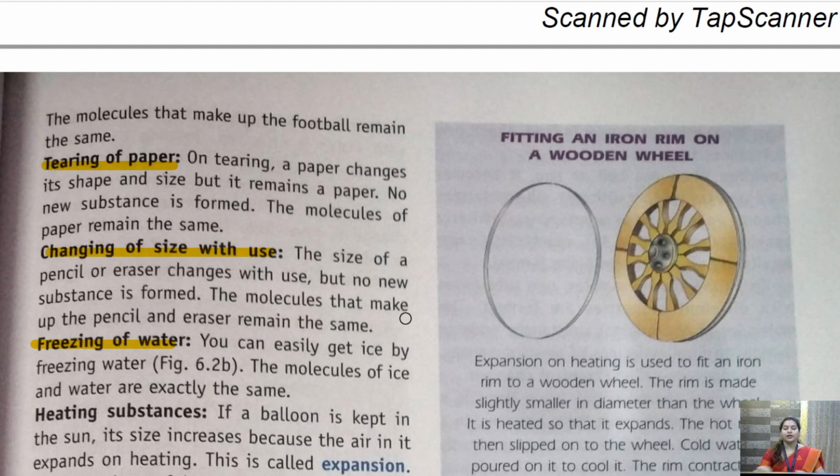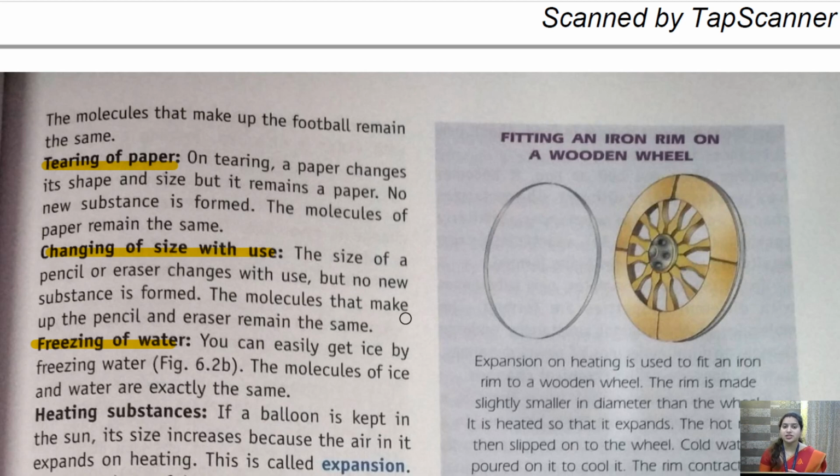But when water is converted into ice, or the ice is converted back into water, the molecule of water does not change. It will remain water only. Only the state changes. Earlier it was liquid, now it has converted into solid. Only the state will change; the molecule inside remains the same.